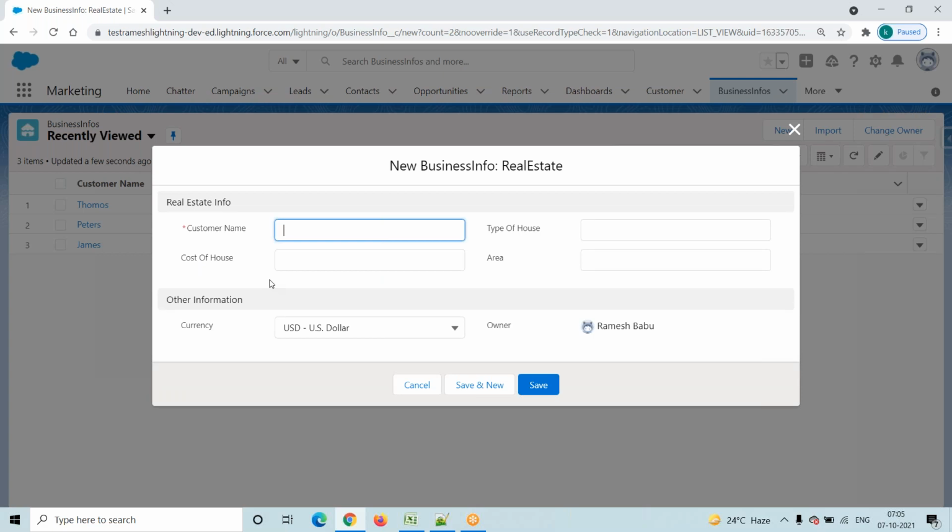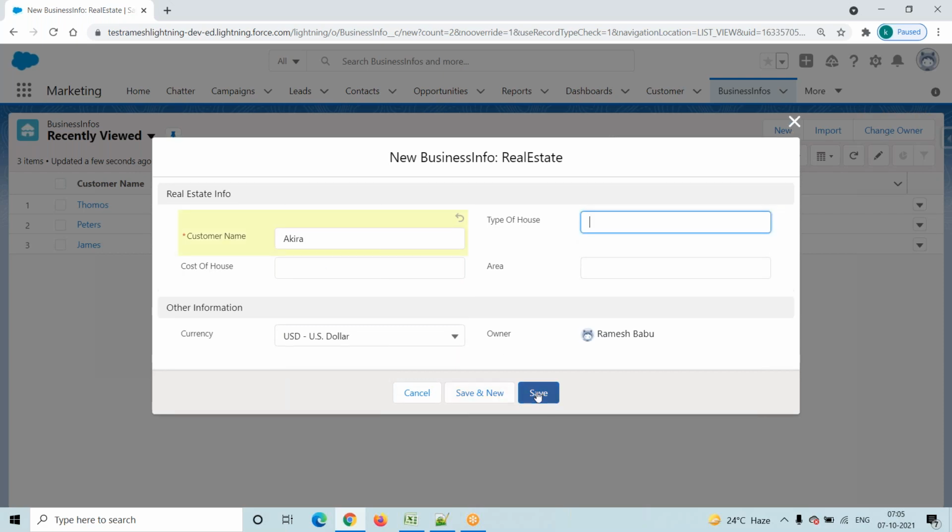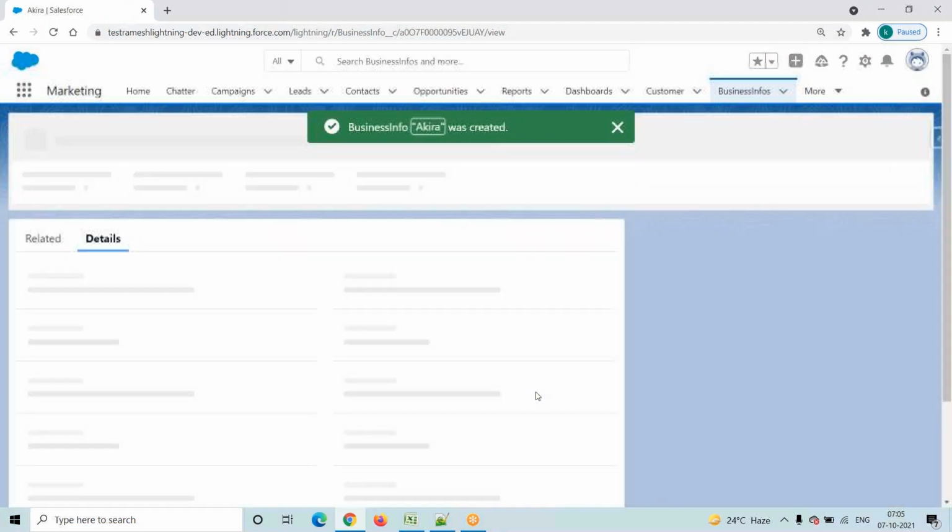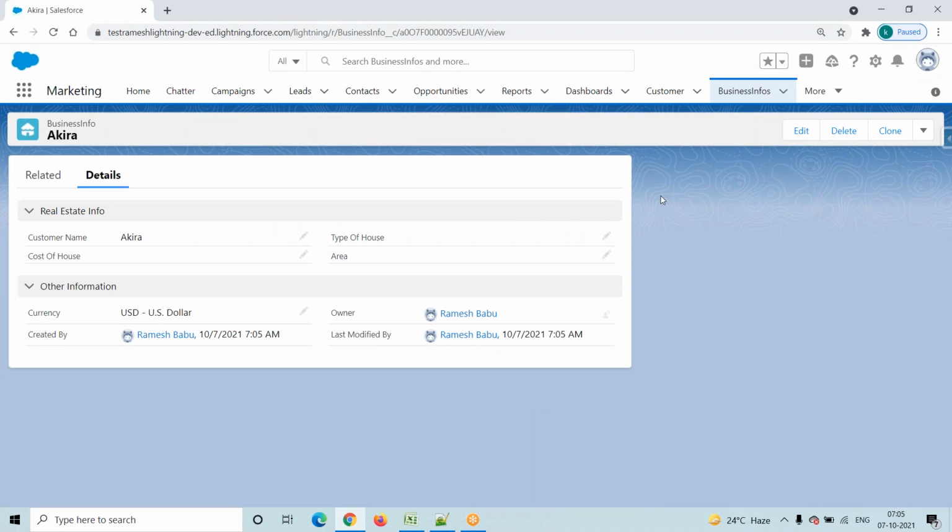Real estate page layout is available only here. You have to provide some other details and click on the save button. Then it will redirect into the record page.